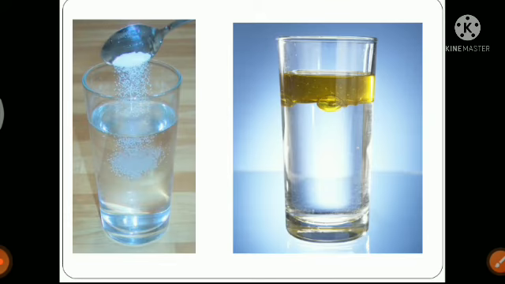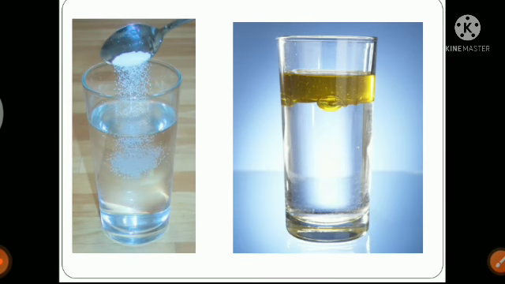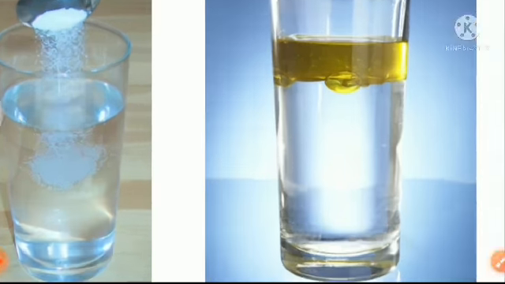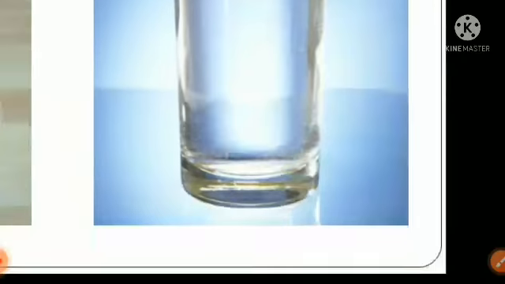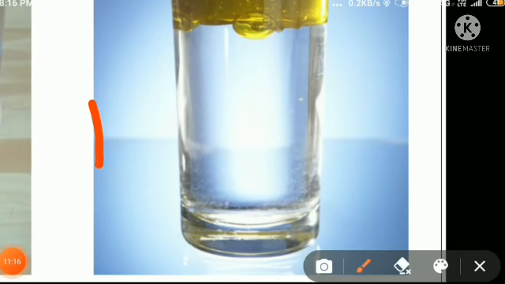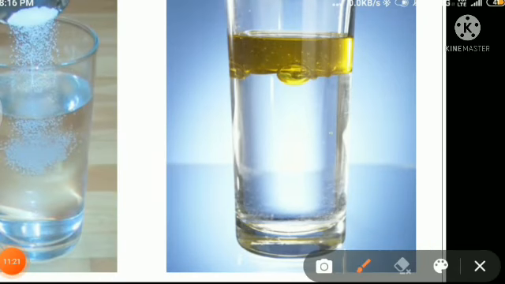Similarly, if you look at a liquid mixture, I have already given the example of salt and water. Similar to the sugar solution, salt solution also is a homogeneous mixture because the composition of the solution remains the same. But if you try to dissolve oil in water, you will see that oil will be floating at the surface of the water. Here you can look that the oil is floating at the surface of the water. So this is a mixture of oil and water.